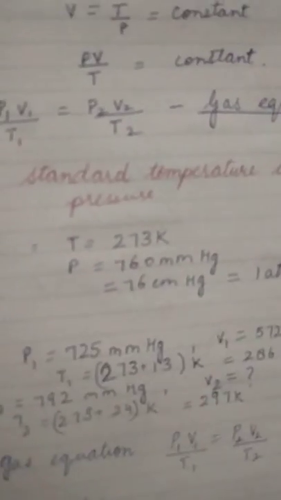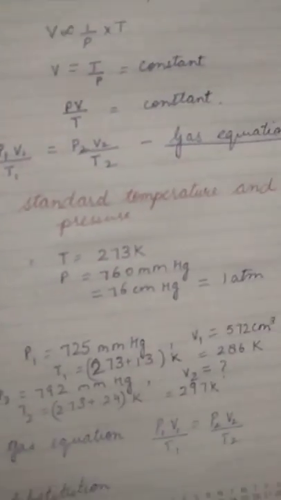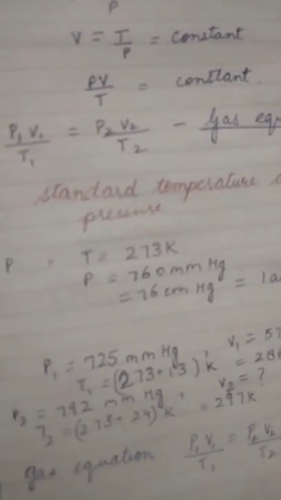Then you have to do all the numericals based on Charles' law given on page number 122, or whatever the page number according to your books.